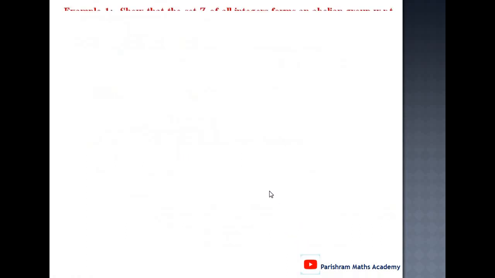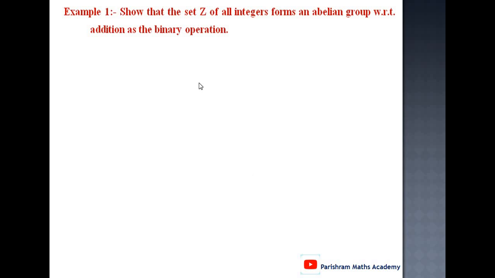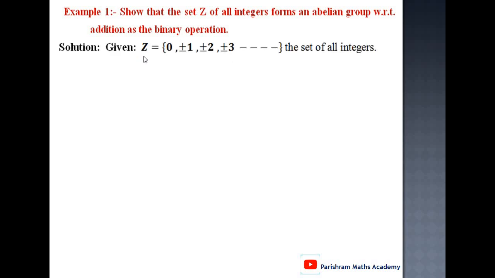Then examples. First example: show that the set Z of all integers forms an abelian group with respect to addition as binary operation. Solution. Let Z equal 0, plus or minus 1, plus or minus 2, plus or minus 3, and so on, be the set of all integers. We have to show this set of all integers forms a group with respect to the operation of addition.